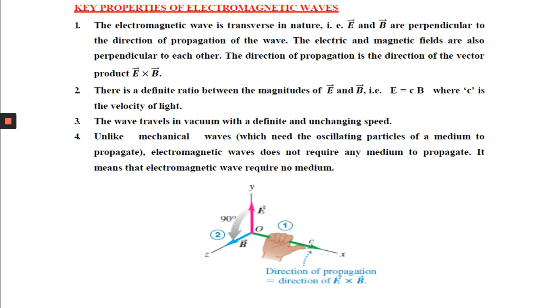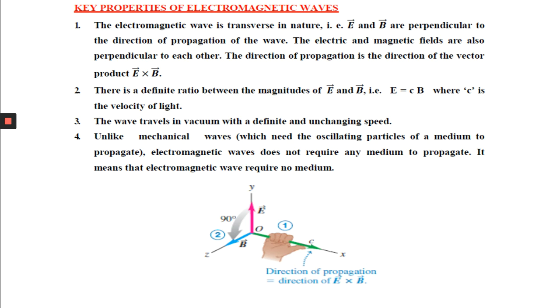Now, what are the most important, or key, properties of the electromagnetic wave? The most important point we have already discussed: the electromagnetic wave is transverse in nature. That is, E and B are perpendicular to the direction of propagation of the wave, and the electric field and the magnetic field are also perpendicular to each other.